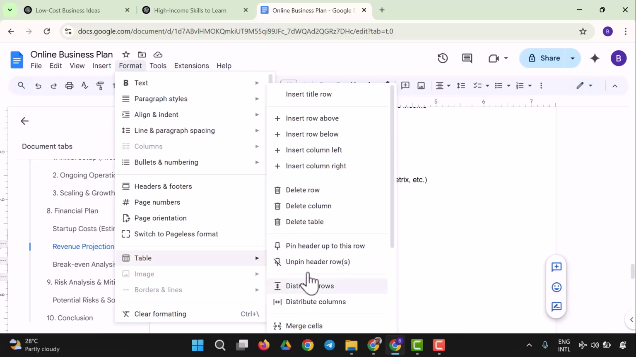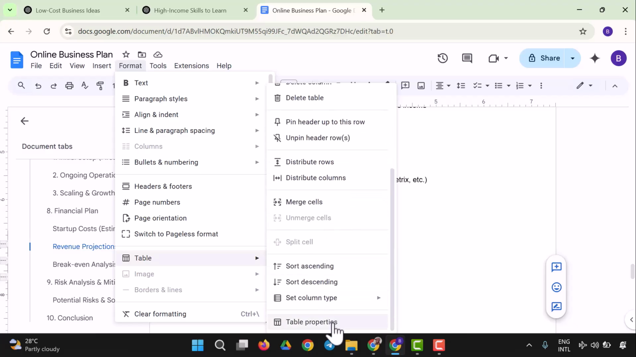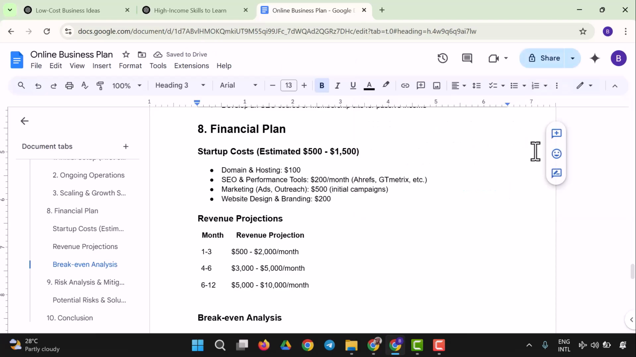So you could insert every other thing. You could insert all this. So you could have your table properties. So let's check for table properties. Work offline and don't miss a beat. Access your docs sheet offline or your internet connection.